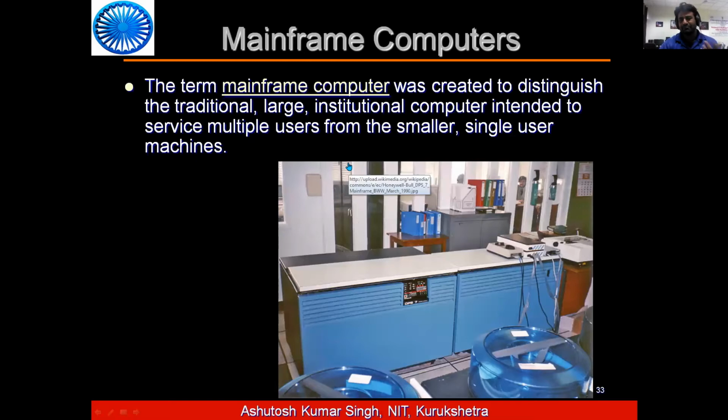Mainframe computers were created to distinguish the traditional large institutional computers, intended to service multiple users, from the smaller single-user machines.